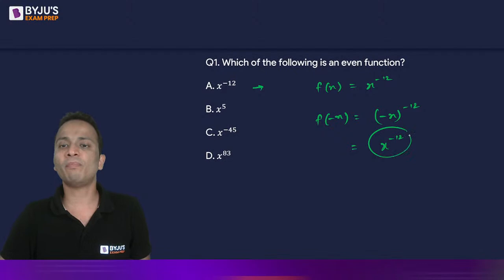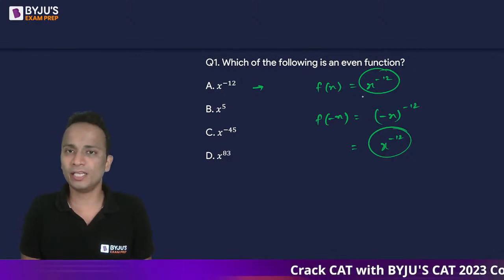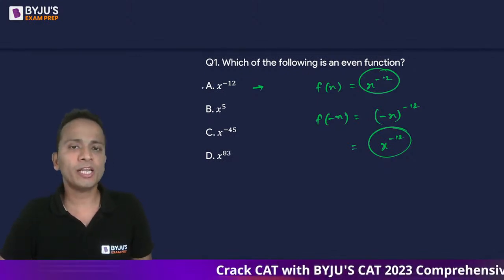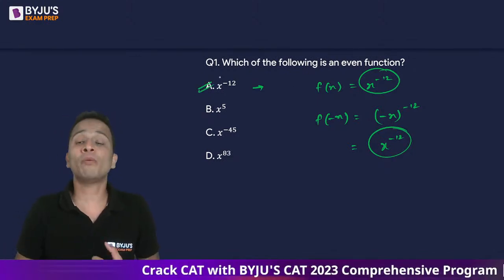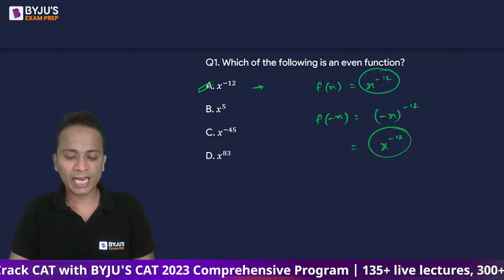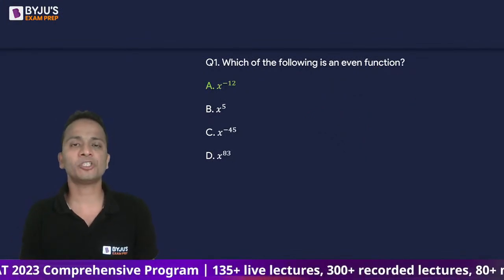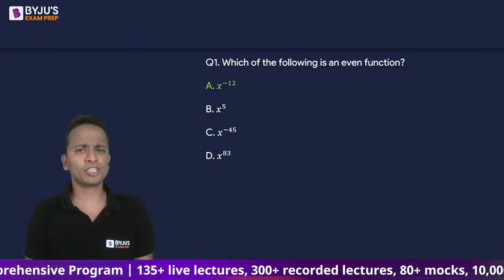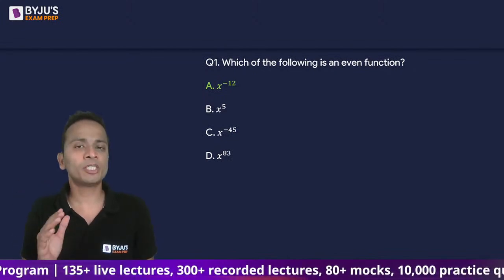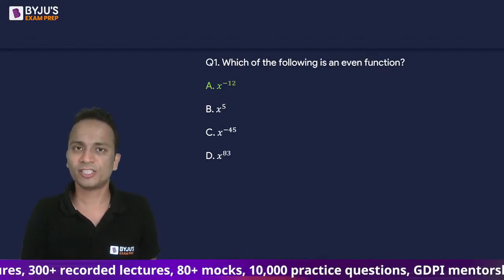Okay, so f(-x) is equal to f(x). Both are equal, and hence the function given in option A is an even function. So those who have given option A as the answer, they all are absolutely correct. So option A, x raised to the power minus 12, is an even function, and the other functions, option B, C, and D, all three of them are odd functions.